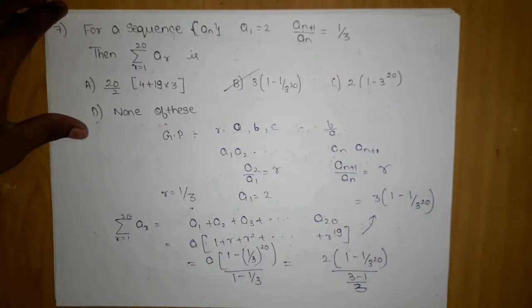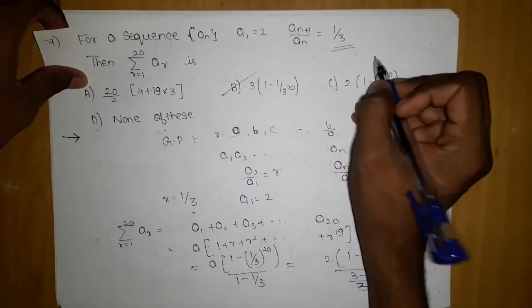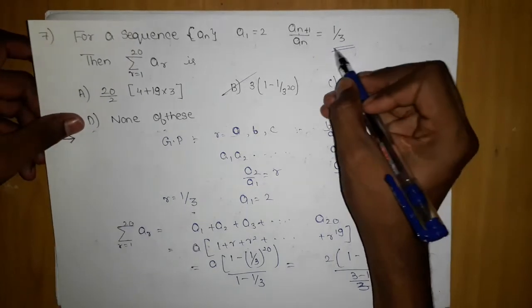So I hope you have understood. This common ratio part is the toughest part. If you can look out for this, then you will surely be able to solve this problem. With that, the next question which we are going to see is, let me take the question.